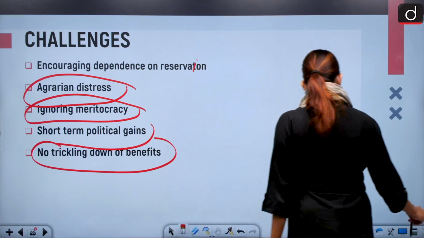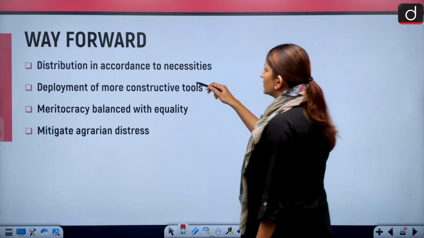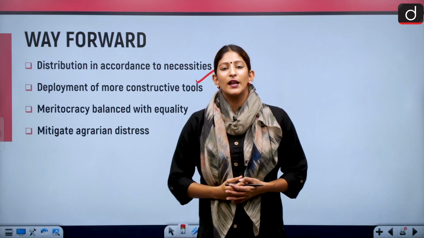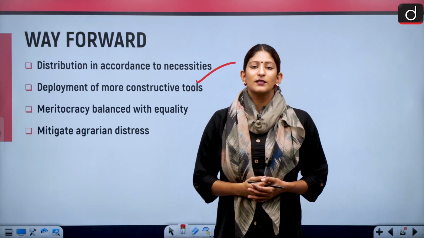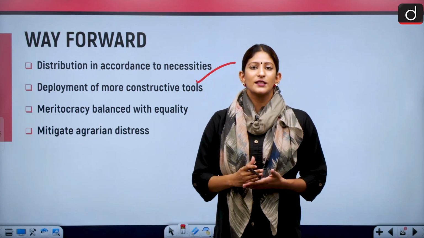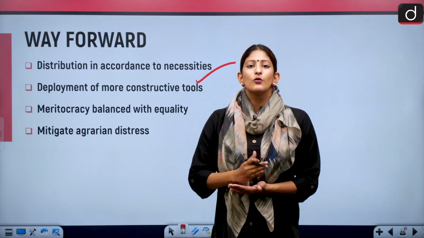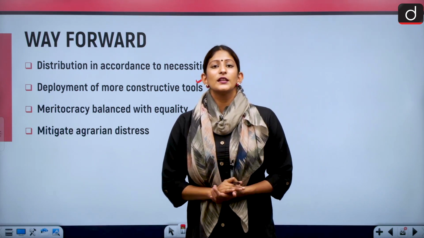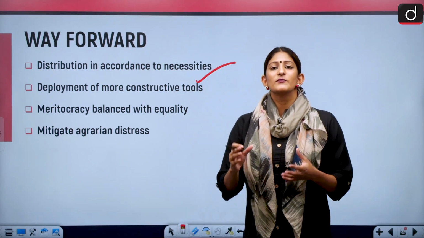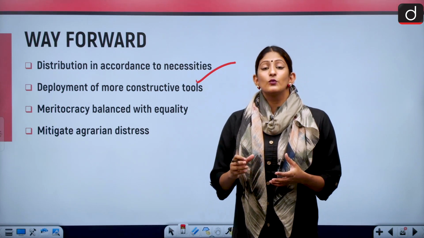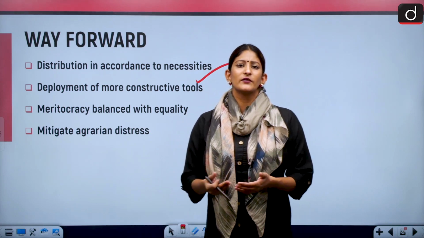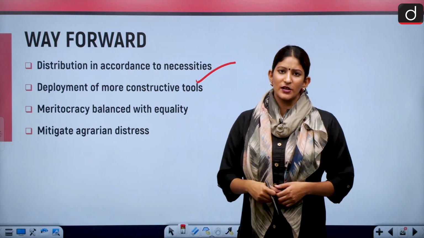Also, if we talk about the way forward, first, distribution in accordance with the necessities, of course, creamy and non-creamy layer advancement. The sole necessity of it is that we need to understand who are developed and who are underdeveloped or still developing. So we need to understand how subjective it can be to know what is social advancement. What is social advancement? This is very subjective in nature, and it is very open to interpretation as well.